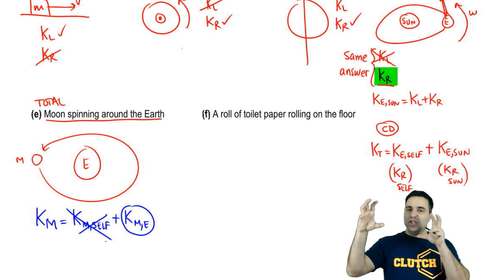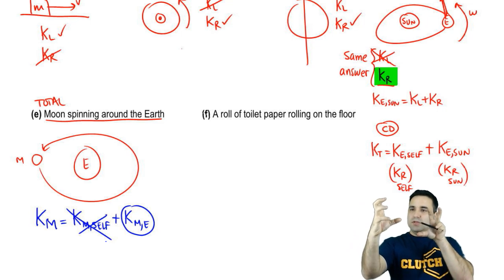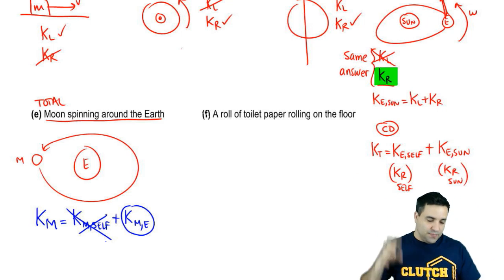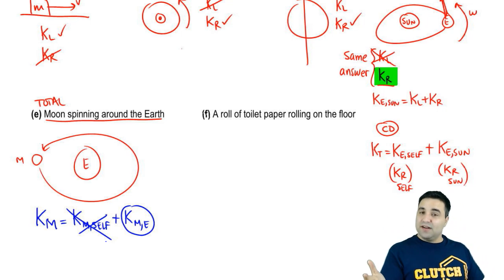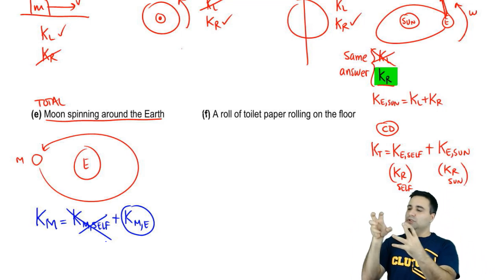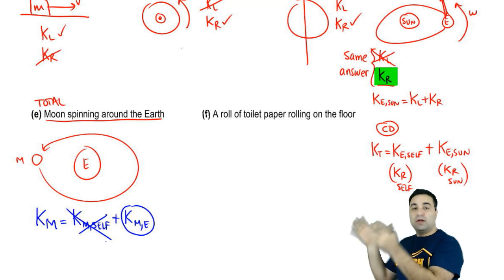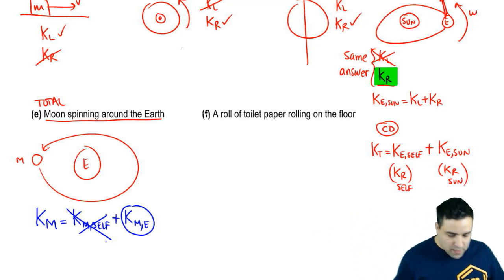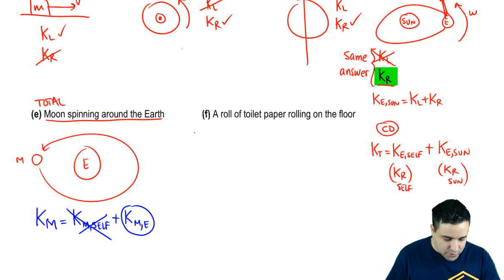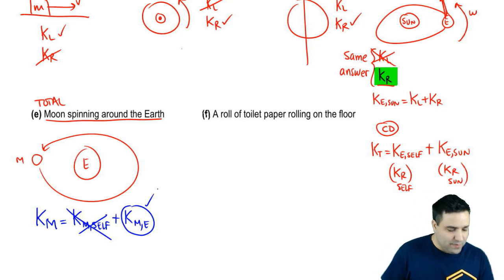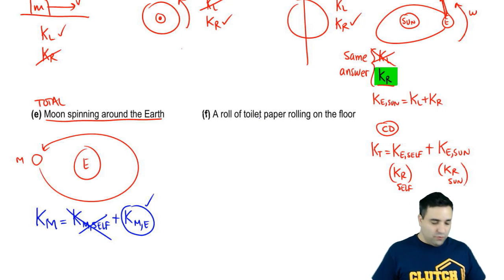And that's because the moon is locked with the Earth, okay? So the moon is always facing the same side to us. That's why there's an expression called the dark side of the moon, and it's not really dark. It just means that we can never see it because the moon is always looking at us, right? It's like if you look at a mirror, you can't see your back, you can only see your front, okay? So you should know that the moon doesn't spin around itself, so it only has a rotational energy around the Earth.